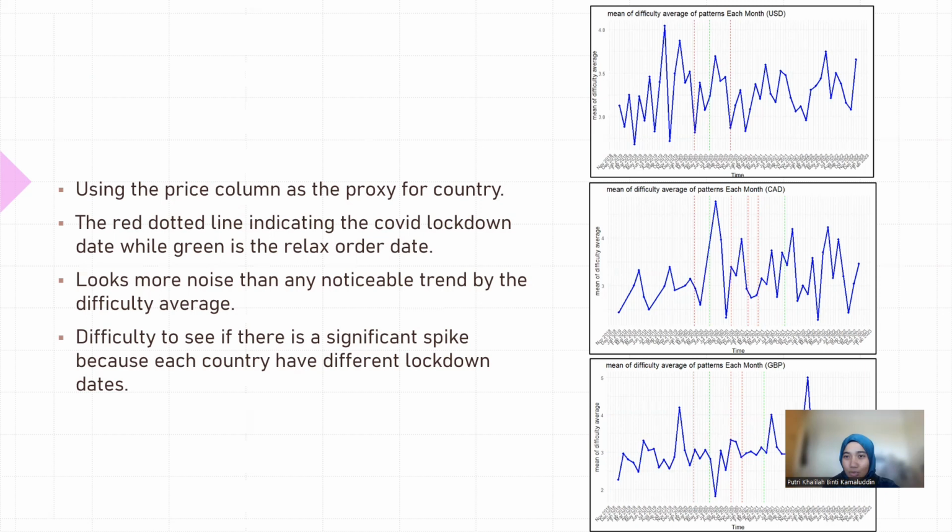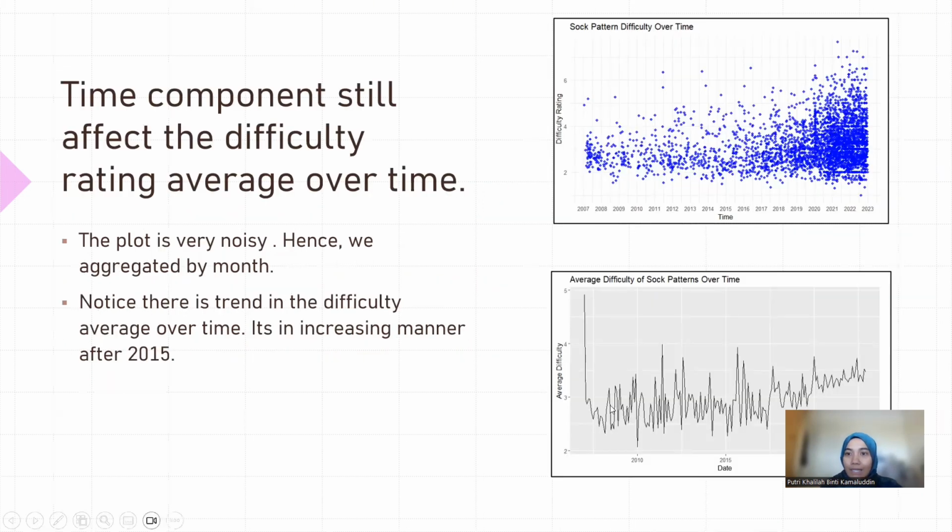It is fluctuating, with more noise, for all of these countries. One more thing is that it is difficult to see if there is a significant spike or not, because different countries have different lockdown dates. I still plotted the difficulty rating over time, if you see the first graph.